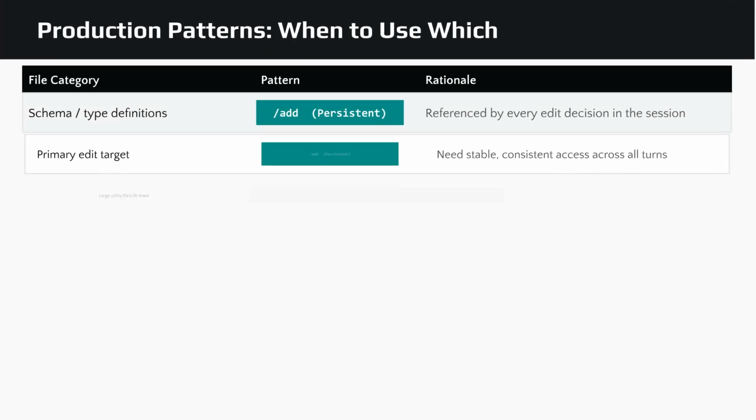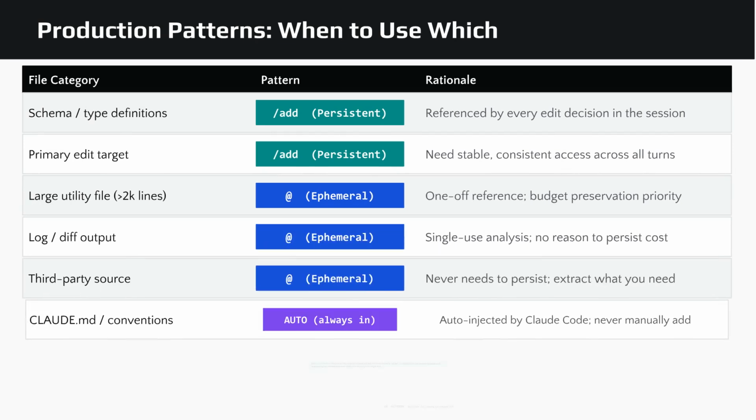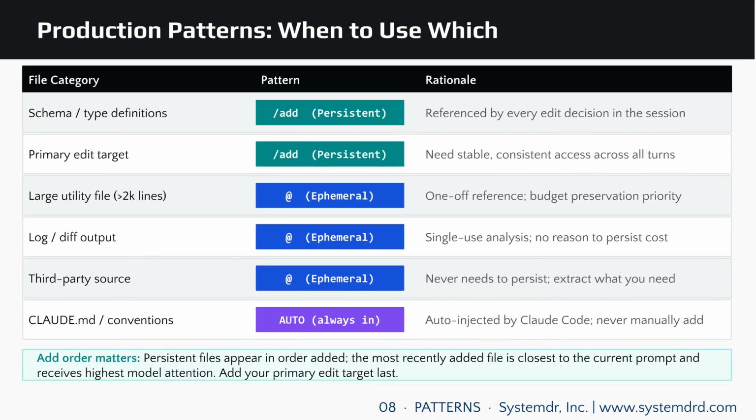Use this decision table for context management. For files needed across the whole session, like schemas and primary edit targets, use /add. For one-off references like large utility files, log outputs, or third-party source, use @. This preserves your budget. Important: persistent files appear in the order added, so add your primary edit target last for highest model attention.